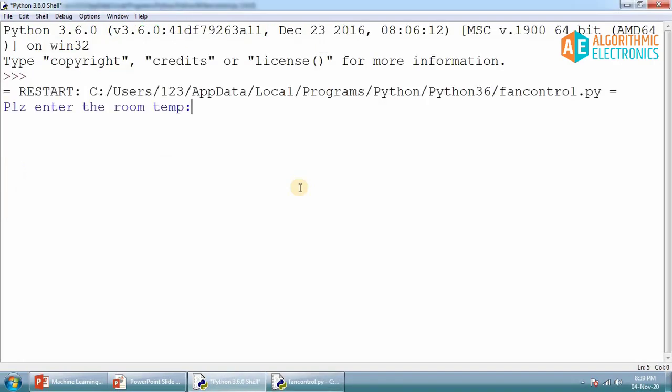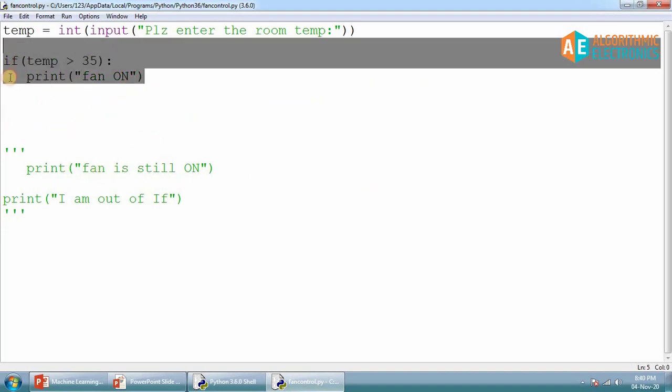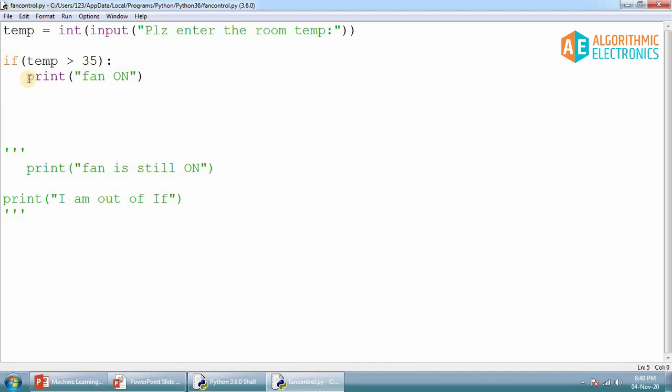So initially now it is asking enter the room temperature, expecting some value from the user. Let's say I put 30. Nothing has happened. Triple arrow is here, so nothing has happened. That means the temperature is not greater than 35 degrees centigrade, so nothing was executed. So the fan on statement was not executed.